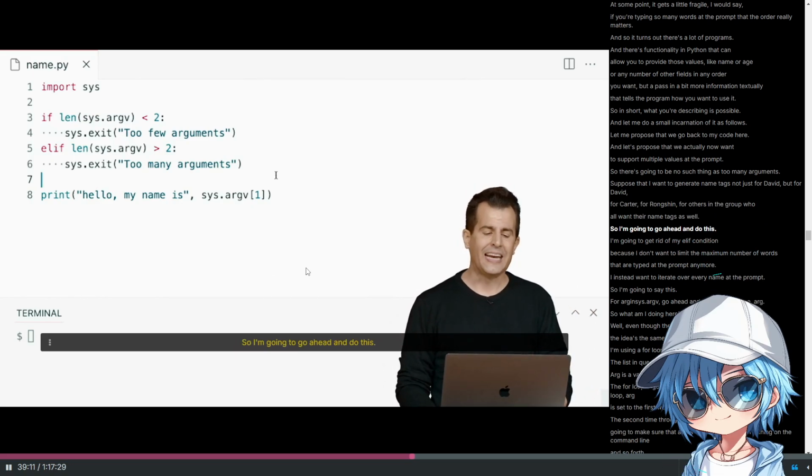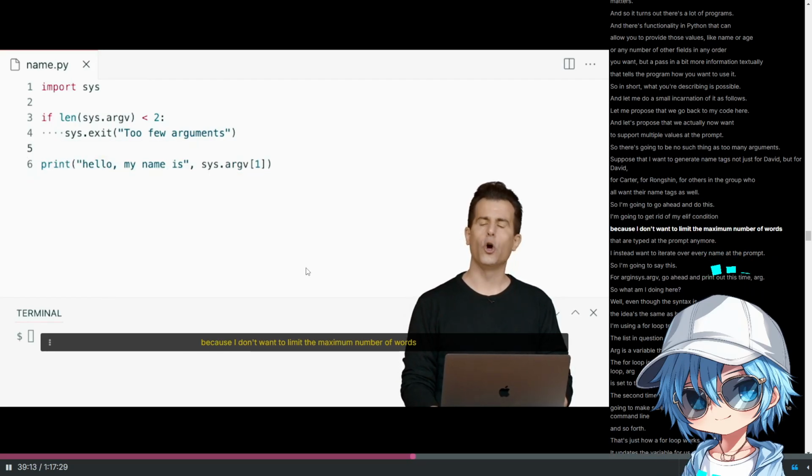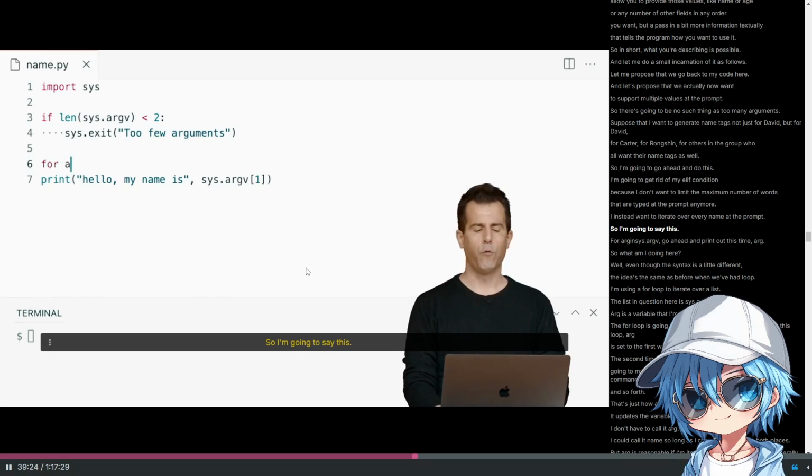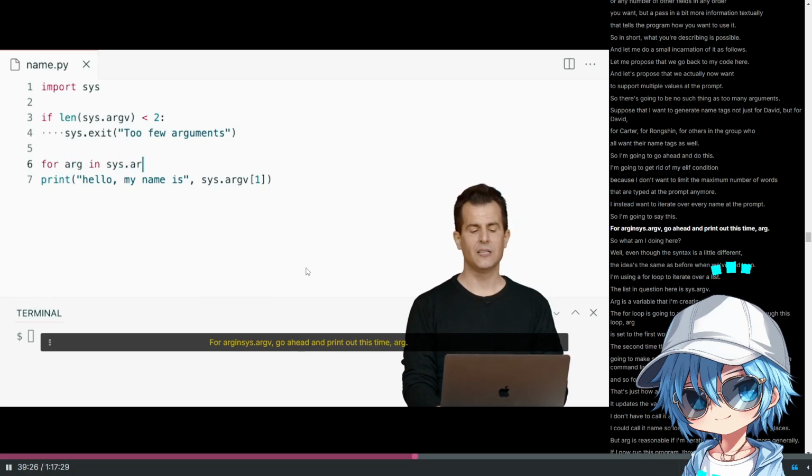So I'm going to go ahead and do this. I'm going to get rid of my elif condition because I don't want to limit the maximum number of words that are typed at the prompt anymore. I instead want to iterate over every name at the prompt. So I'm going to say this. For arg in sys.argv, go ahead and print out, this time, arg.